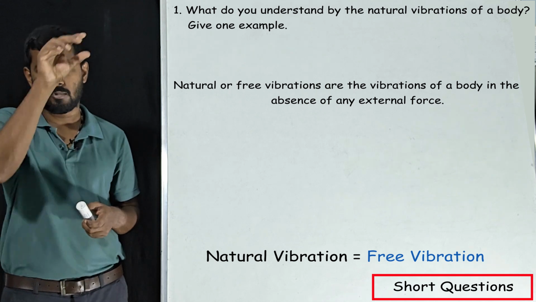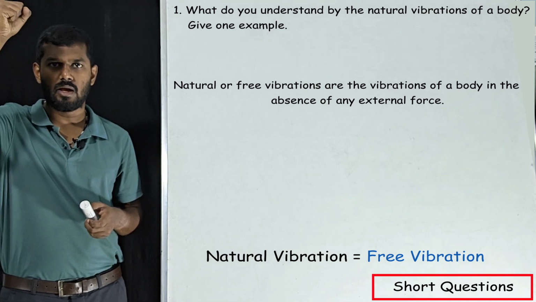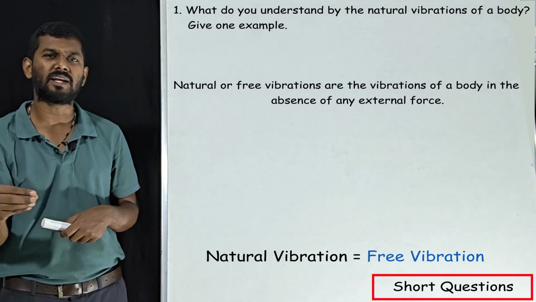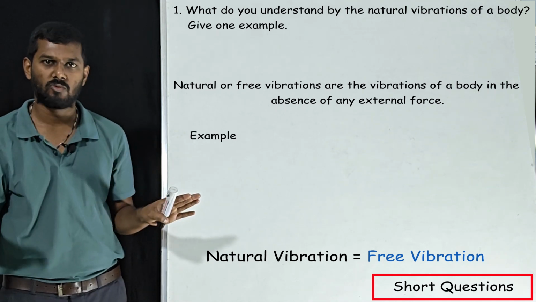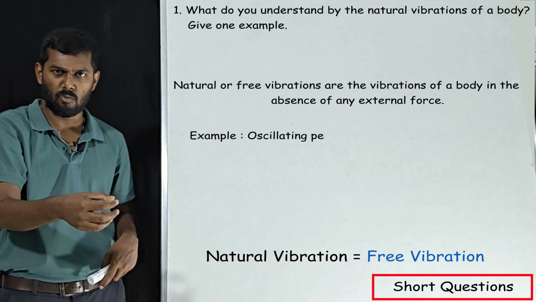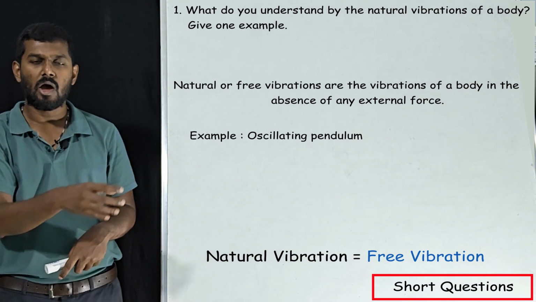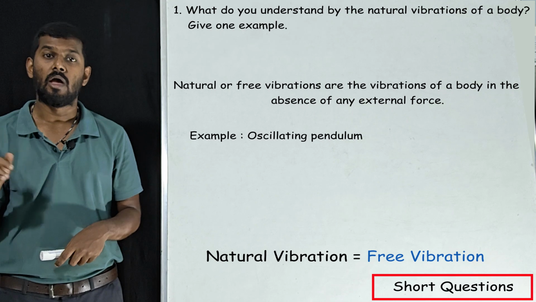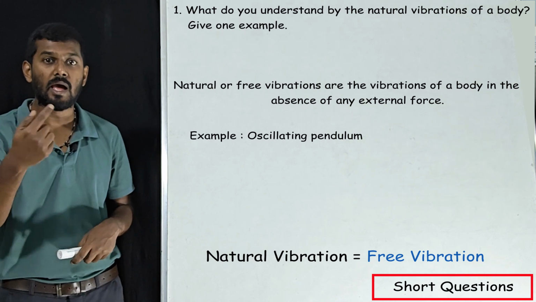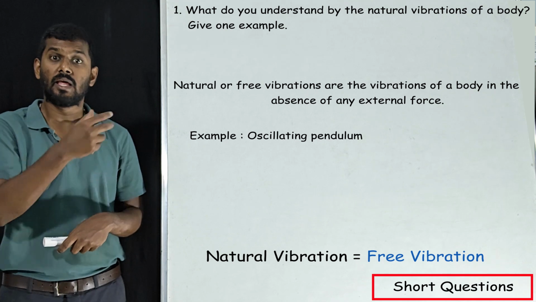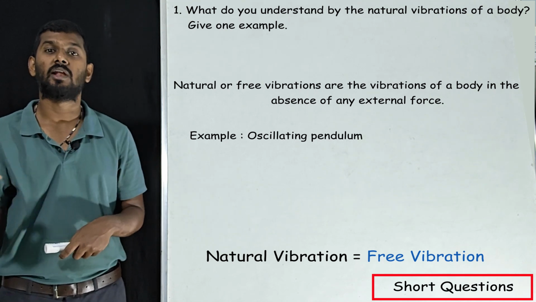Assume there is a pendulum attached to a rigid support. Now the bob of the pendulum, you are just slightly moving. Initially someone has to move it, correct? Whenever you apply force to move it, it will start oscillating. First time we helped it, the remaining time it is oscillating by its own, correct? This is natural vibration.